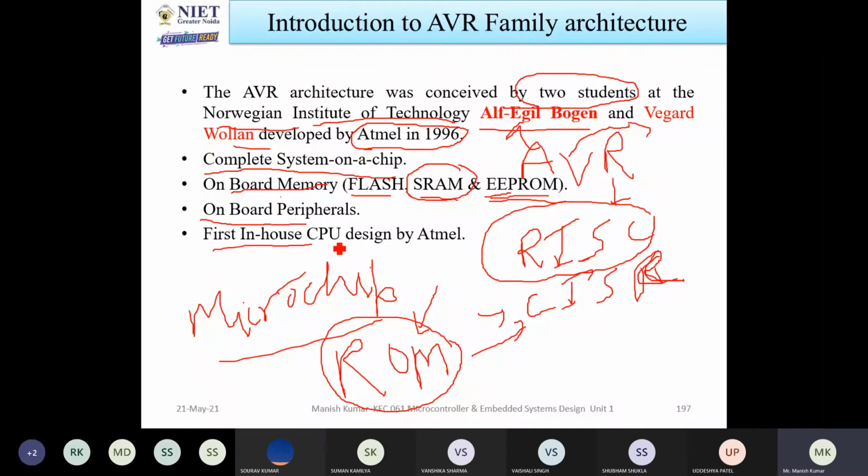So the next is the first in-house CPU designed by Atmel. First in-house CPU. All of you know the CPU. Whenever a controller or processor is required, a CPU is necessary. So this unit is responsible for doing operations or any job for a certain task.